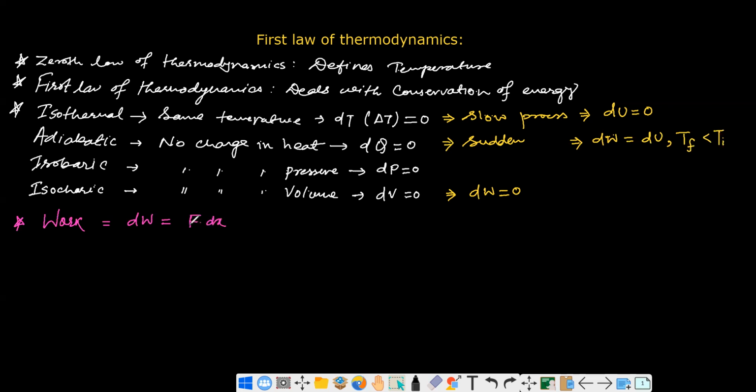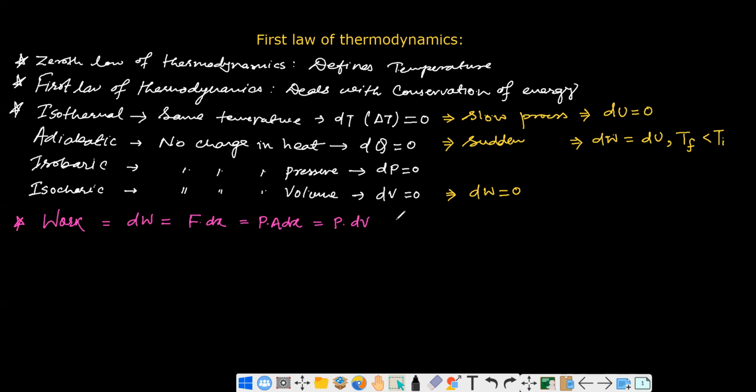Even this force can be written as pressure times area. So dW is pressure times area times del x, that is change in displacement or change in position. So this gives you dV. This is how you can get the work done.